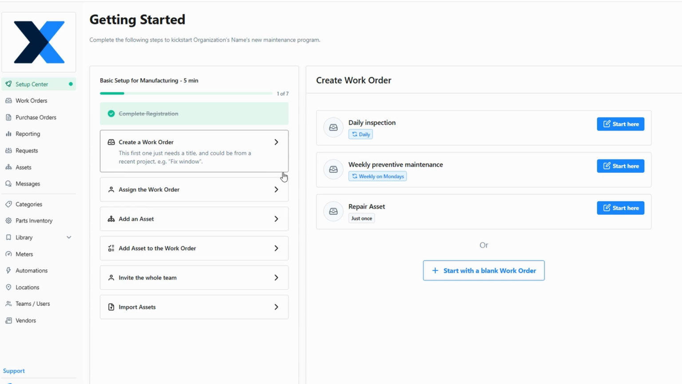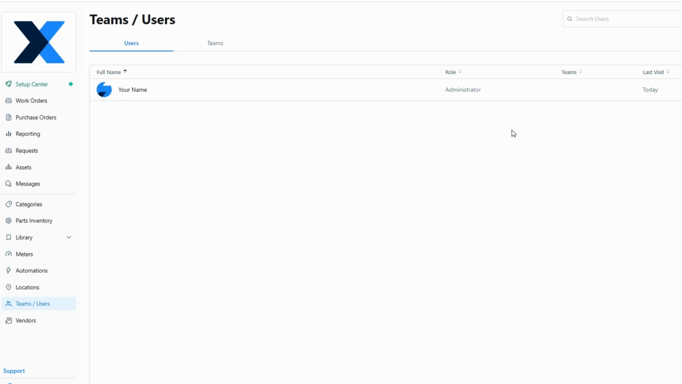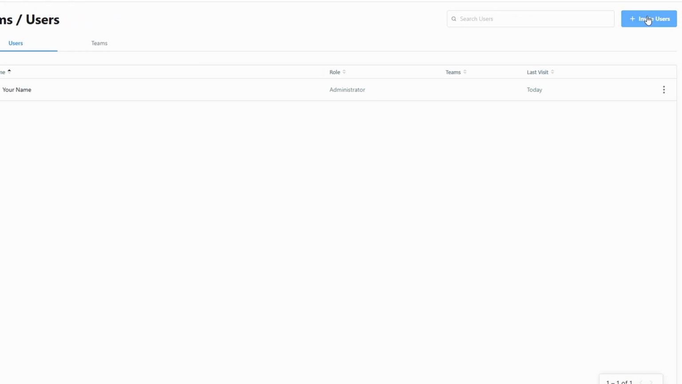Managing your team and vendors is a core feature of MaintainX, and getting everything set up is simple and efficient. Let's start with inviting your team members. Head over to the Teams and Users section on your dashboard. From there, click Invite Users to begin adding employees to your account.